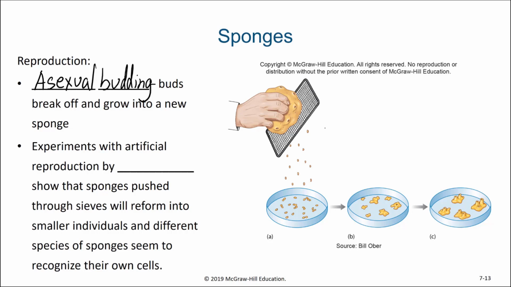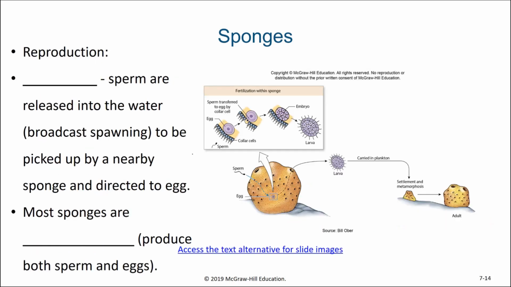So experiments with artificial reproduction by fragmentation showed, again, that when those sponges were pushed through sieves, they will reform into smaller individuals, and that different species of sponges seem to recognize their own cells.